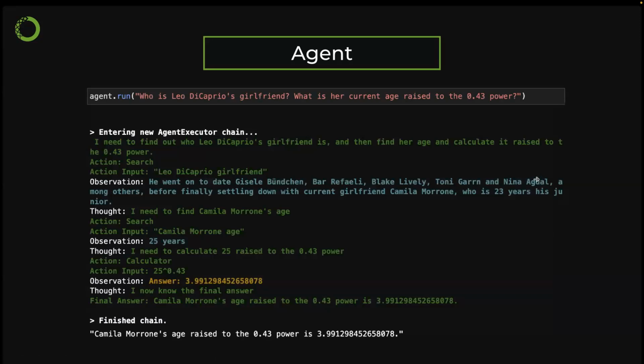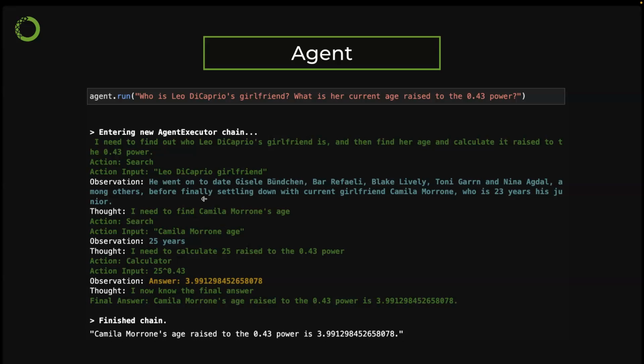But here is an example. I use the agent to run: who is Leo DiCaprio's girlfriend, and what is her current age raised to the 0.43 power? Our large language model was able to understand that it needs to find out who the girlfriend is, then find her age and calculate it raised to that power. The first action is a Google search, and the search input to the Google API is Leo DiCaprio's girlfriend.